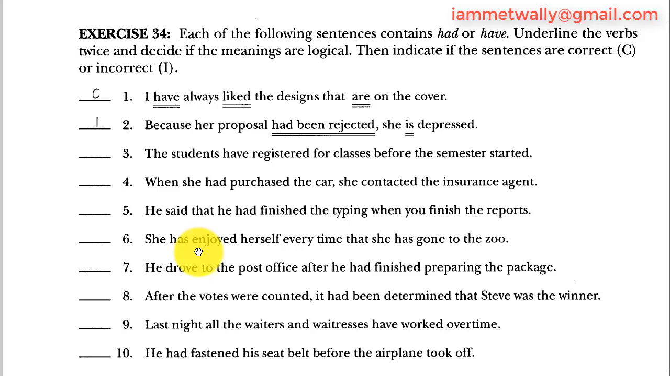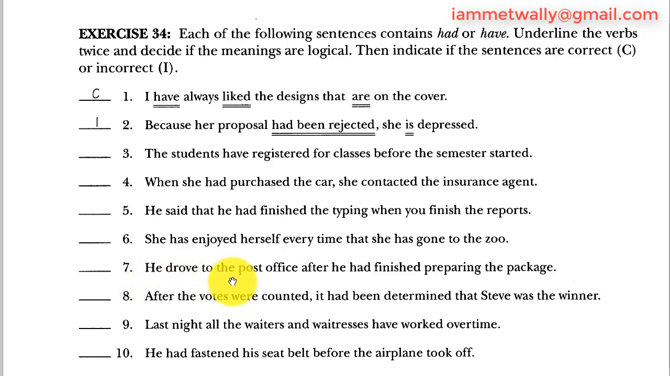6. She has enjoyed herself every time that she has gone to the zoo. She subject, has enjoyed is the present perfect verb, that connector, she has gone to the zoo. These two verbs are in the same tense, present perfect and present perfect, which can be okay because they match. 6 is correct.